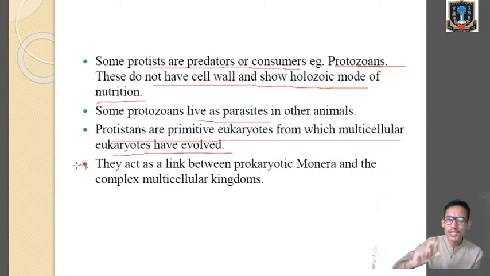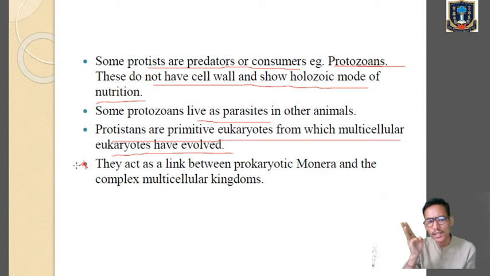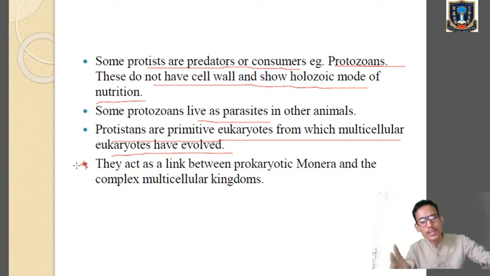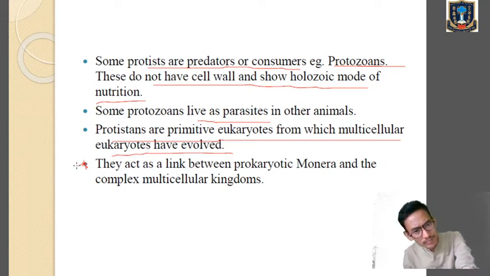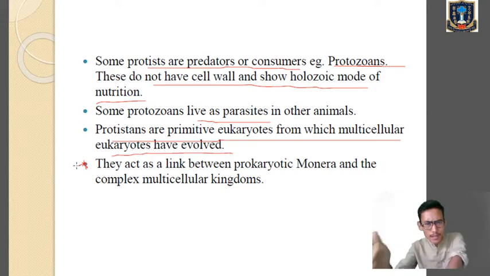So therefore kingdom Protista acts as a connecting link between the kingdom Monera and the three complex multicellular kingdoms. Three complex multicellular kingdoms means kingdom Fungi, kingdom Animalia and kingdom Plantae. Clear? So here we have finished the kingdom Protista also.